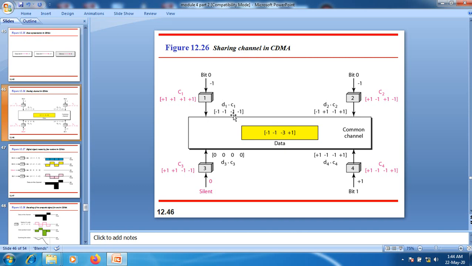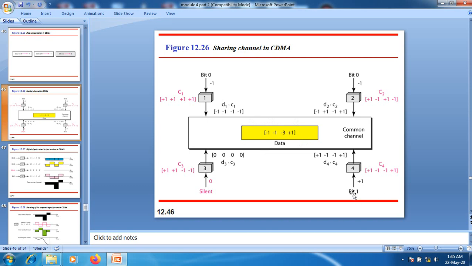The next one, the third bit, -1 -1, we will receive minus 2 plus minus 1, which is minus 3 here. The next one, the fourth element, minus 1 plus 1 plus 1, here we will receive the positive value 1. This particular data is present over the channel.